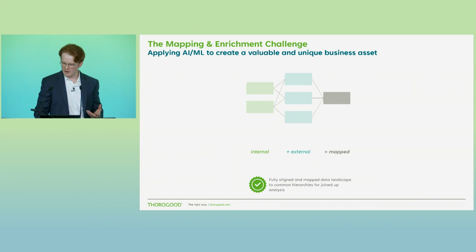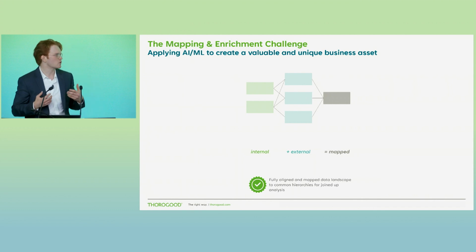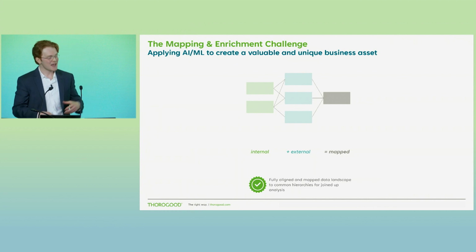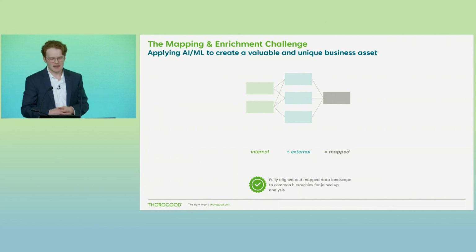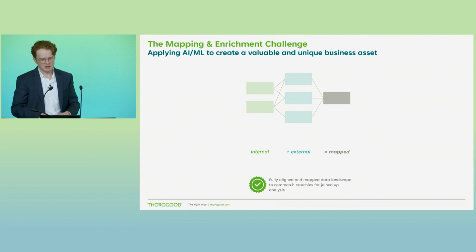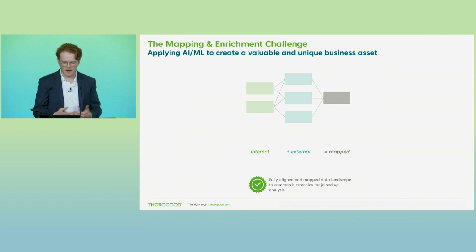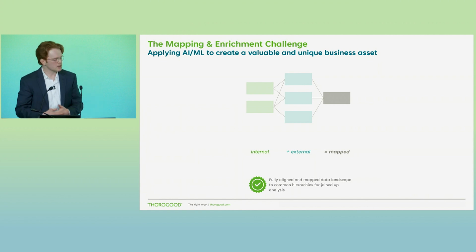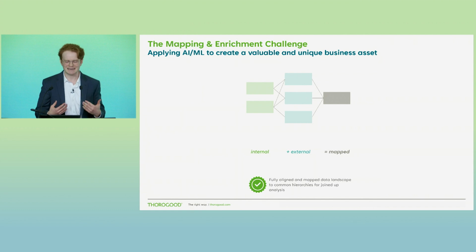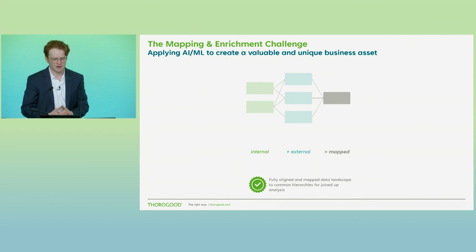So our first use case to address is one of the biggest and most valuable, but one of the least appreciated tasks in developing data and AI solutions. And that's the mapping and alignment of different data sets from different sources to common business hierarchies. There are obviously many reasons why an organization may want to do this, but an example, again from the consumer goods angle, would be if we were about to embark on a collaborative trade analysis with our retailer partners, like a Walmart or a Tesco's.